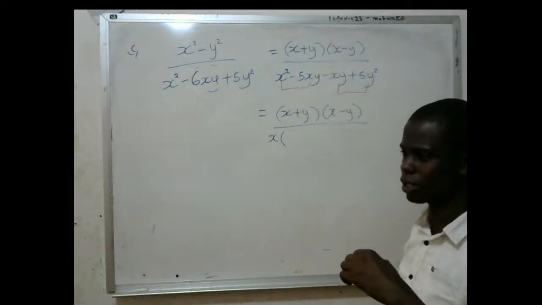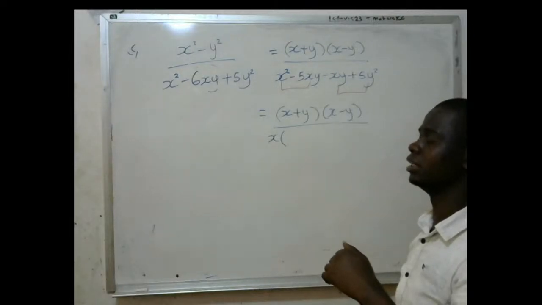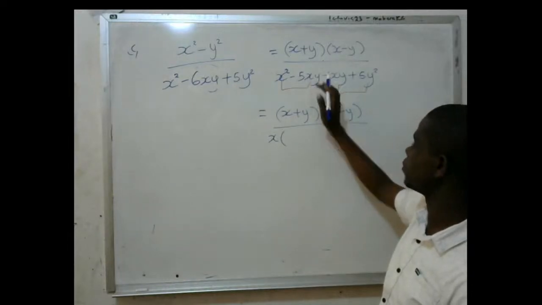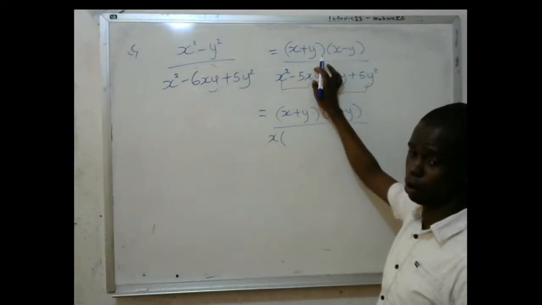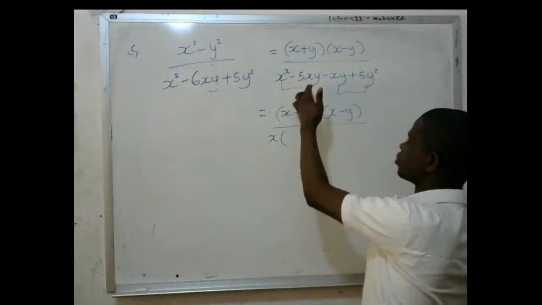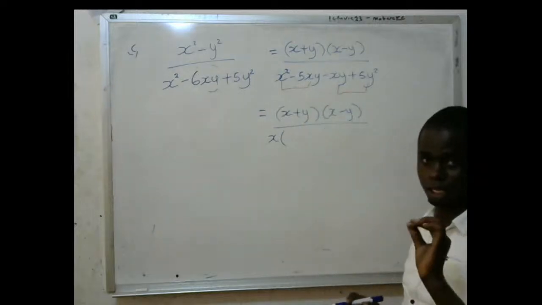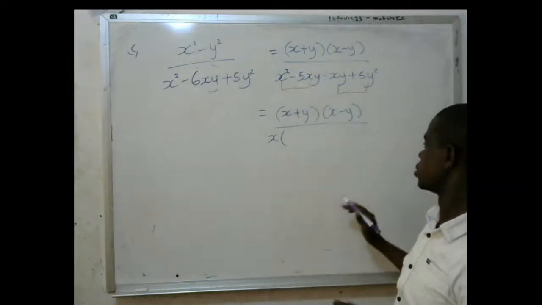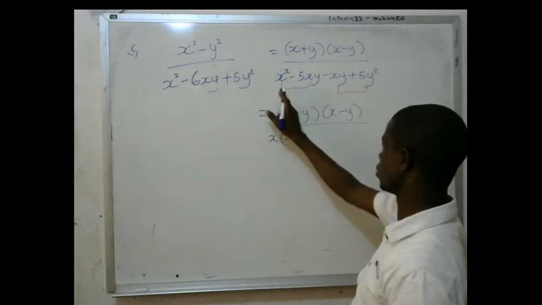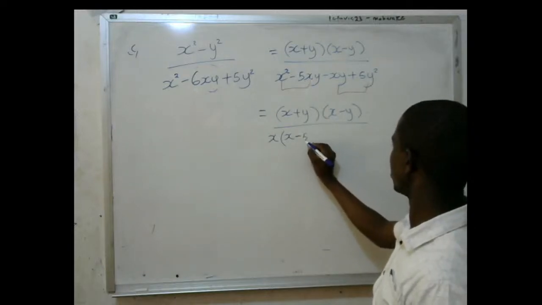You take the one with the smaller degree. This one is of degree 2 and this one is of degree 1. Now if I say that x squared is the one that is common, then this one is not x squared. But if I take x, it can also go with this. You take the least factor. So the least factor in this place is x. If I take out x, here I'm remaining with x, because x times x goes back to x squared. It is x minus 5y.